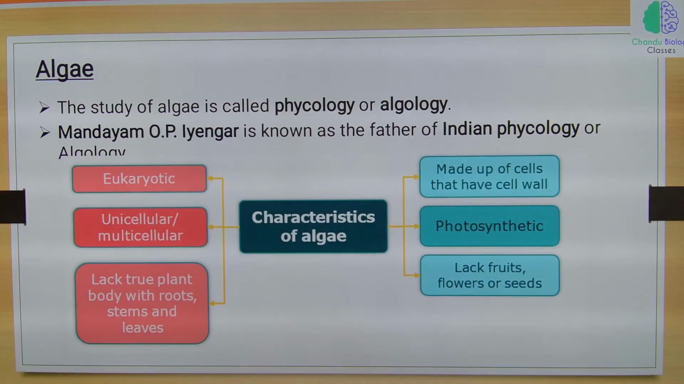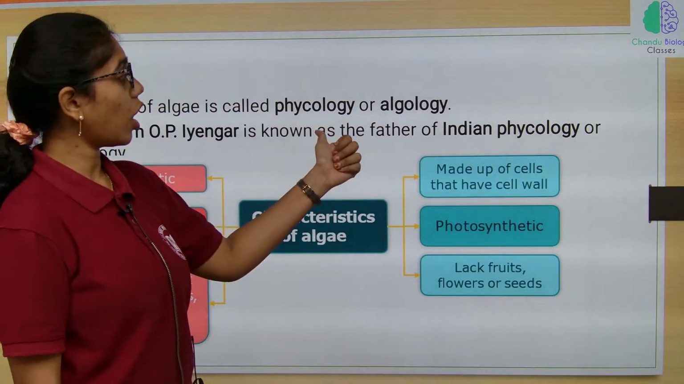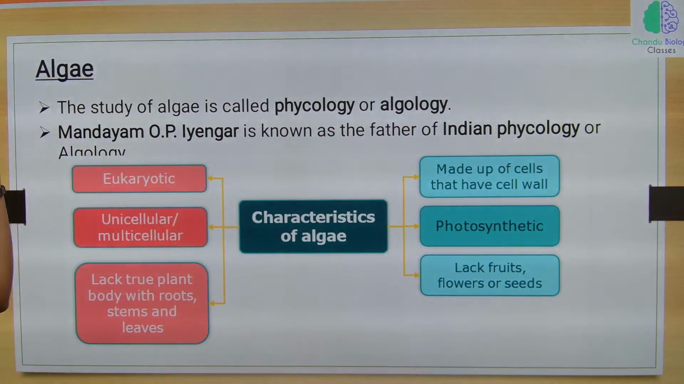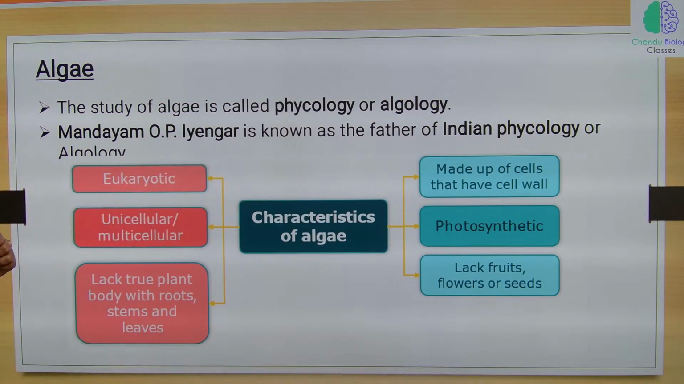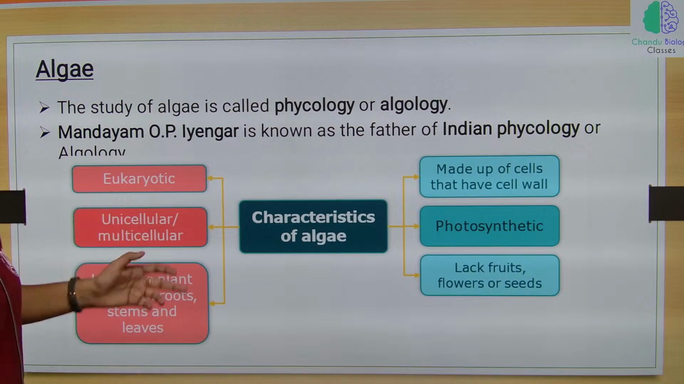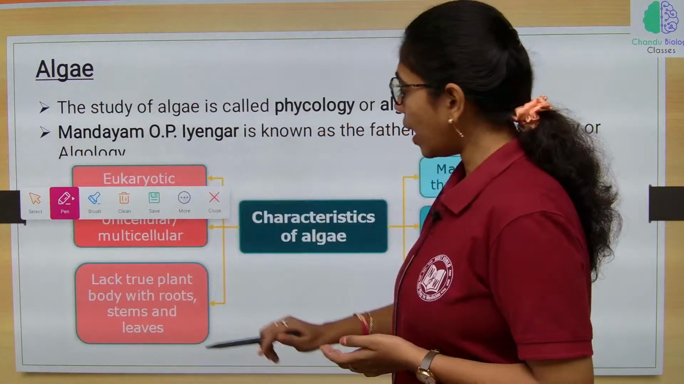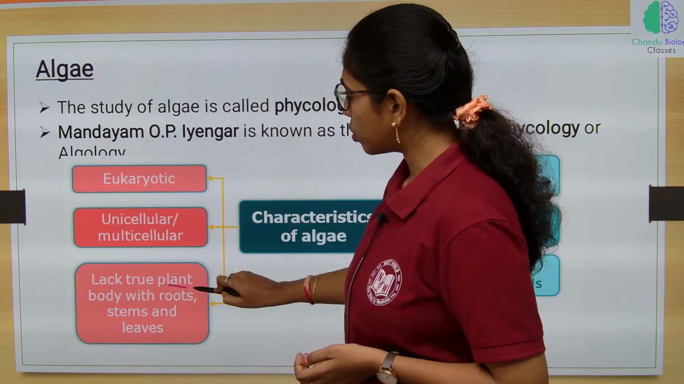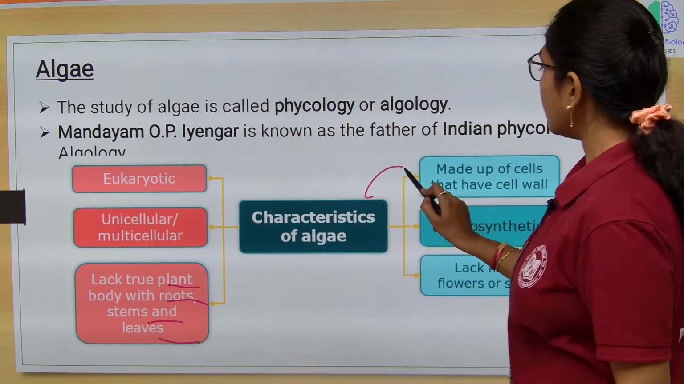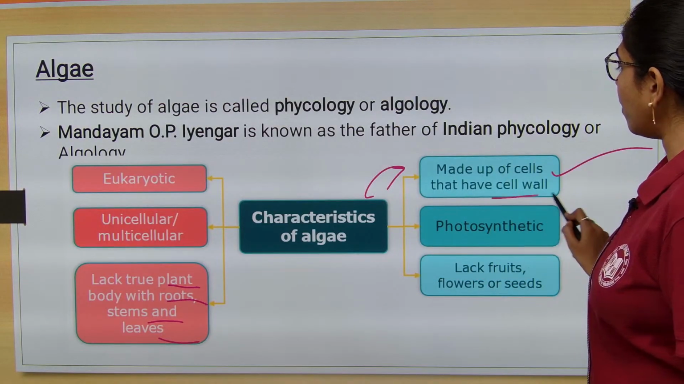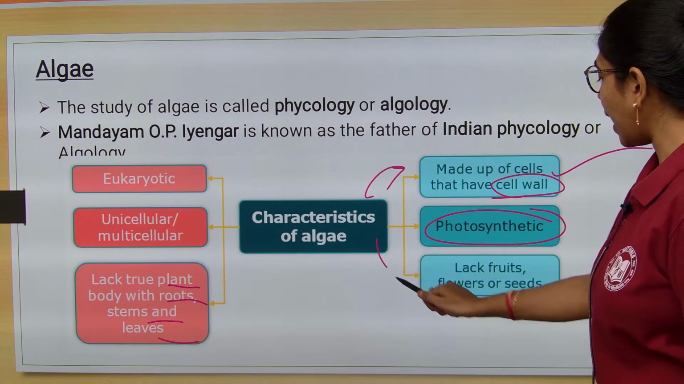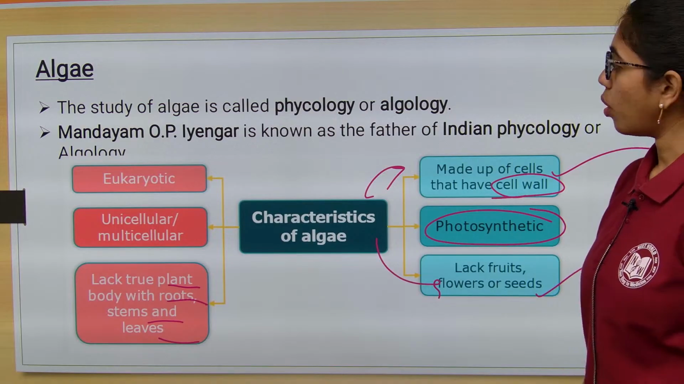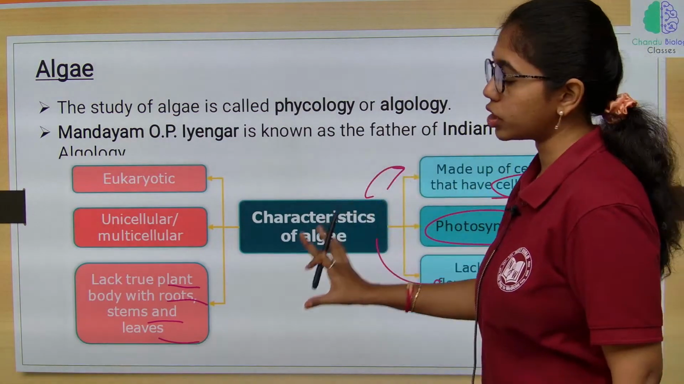Now when we look into algae, the study of algae is called phycology or algology. M.O.P. Iyengar is known as the father of Indian phycology or algology. So what are the key characteristic features of algae? Algae are eukaryotic, unicellular or multicellular, they lack true root, stems and leaves, and they are made of cells that have cell walls. They are photosynthetic and they lack fruits, flowers and seeds. So this is the basic description of algae.